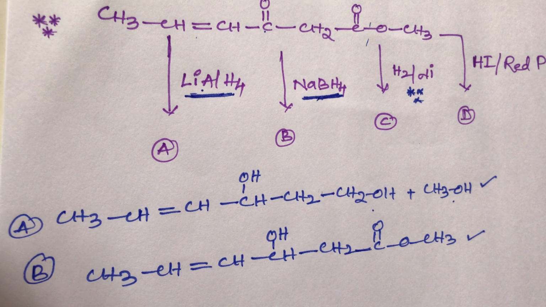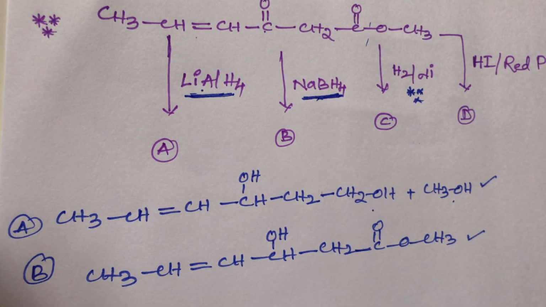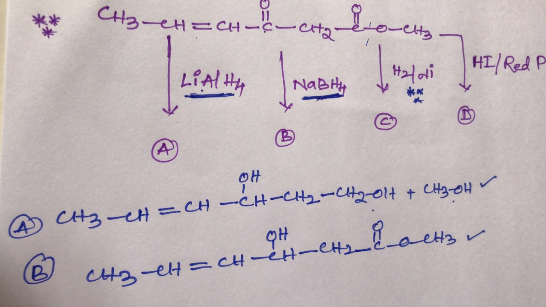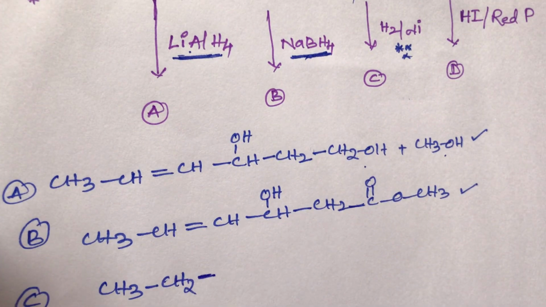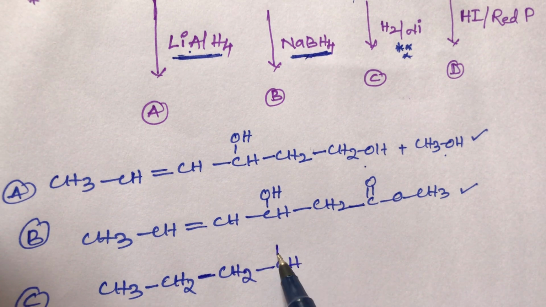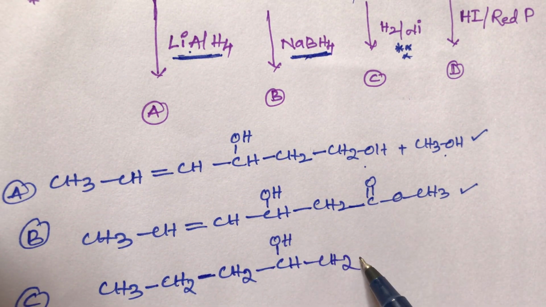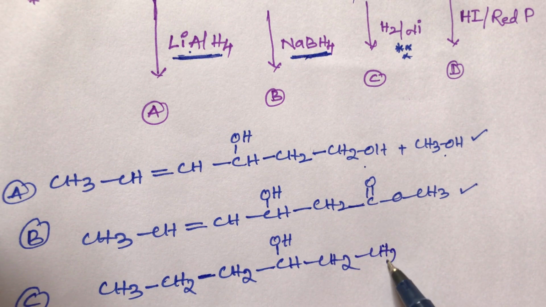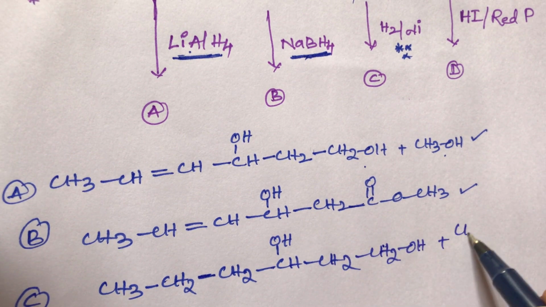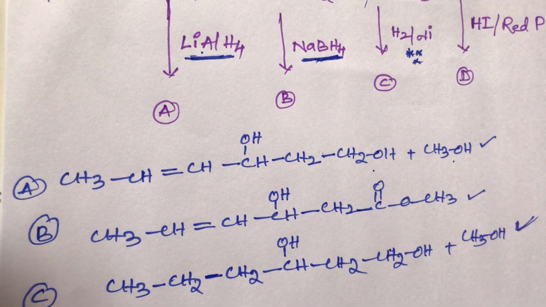So what is the product? That is CH3, and this CH double bond CH, the double bond is converted to a single bond, so CH3, CH2, CH2. Then CH2, and the keto group is converted into alcohol. Then after that CH2, and the ester group is also reduced, converted into alcohol plus CH3OH. This is the third compound, student.